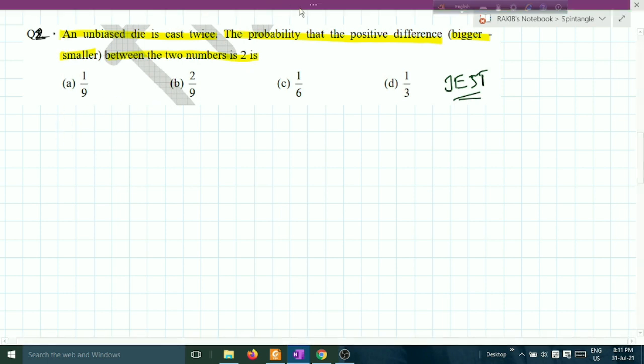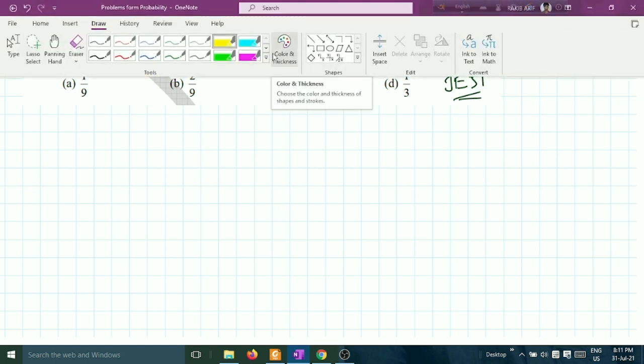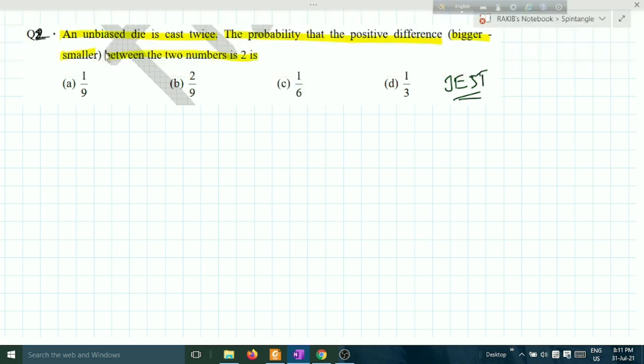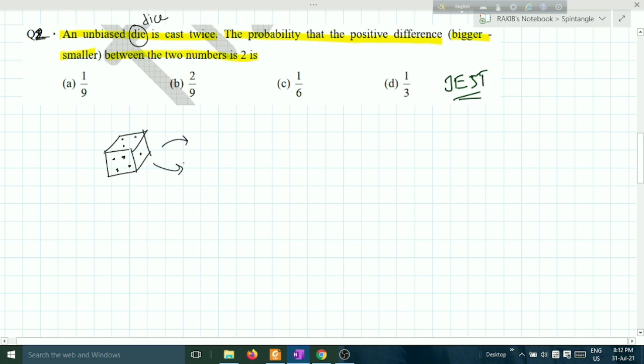An unbiased die is cast twice. What is die? Die means dice. You can say dice. Dice means, in Bengali we used to call it chokka. Okay. A die looks like this. An unbiased die is cast twice. Okay. This has been cast twice. First casting, second casting. Cast means you can throw.